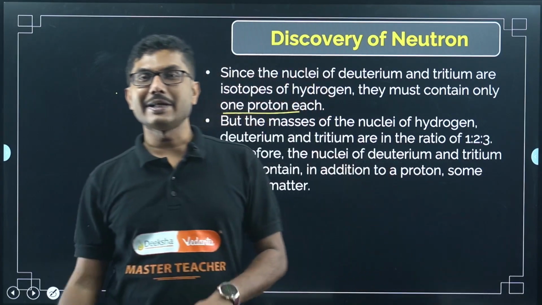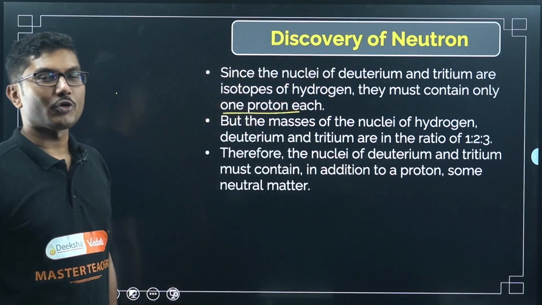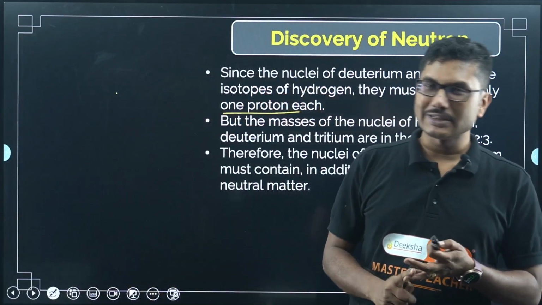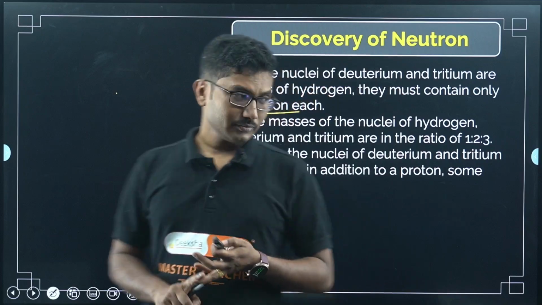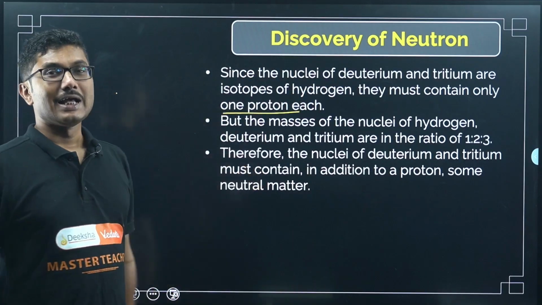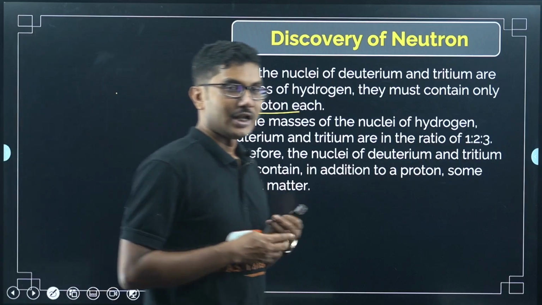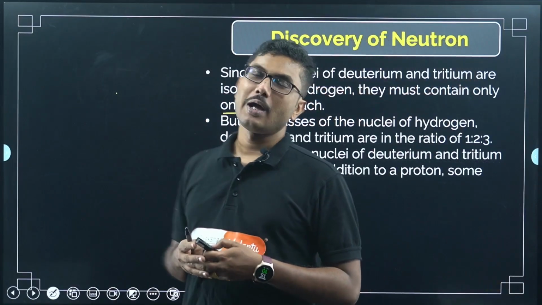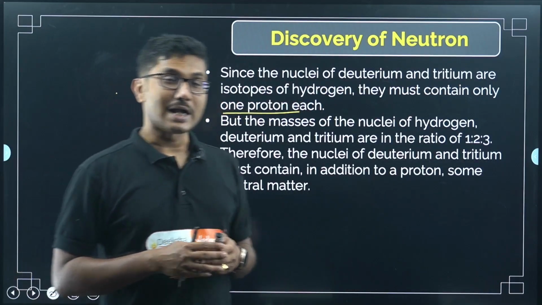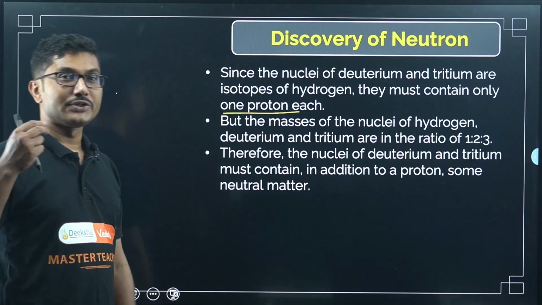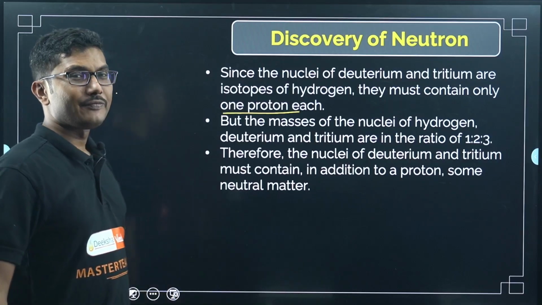So based on that you can determine, okay, there are some positively charged particles present, and you named them proton. The electron was discovered by Thomson, right? Now the neutron, which we are going to discuss, is neutral in nature. Neutral objects do not get attracted or repelled by any external field. So that is why it was very difficult to determine the presence of this neutral particle.